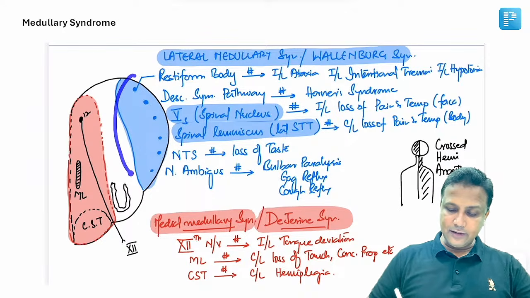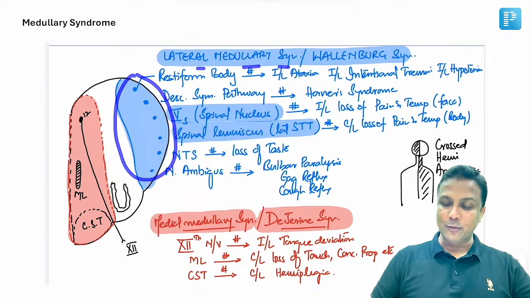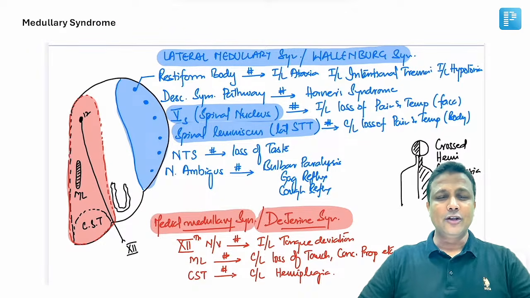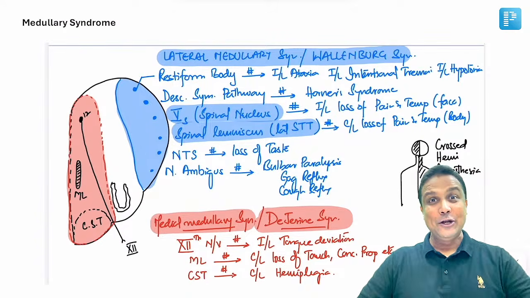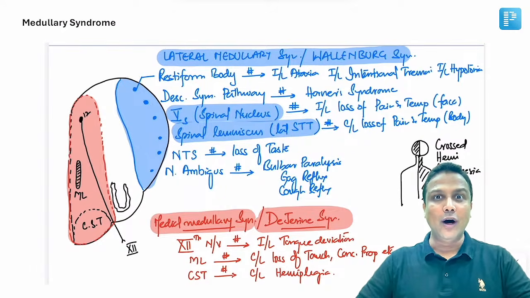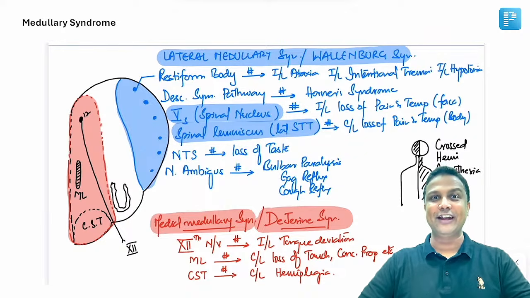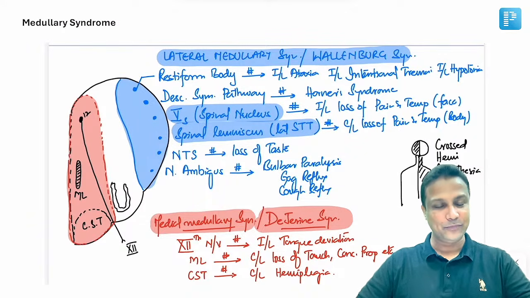Similarly, if this lateral part is involved, the lateral medullary syndrome or Wallenberg syndrome, which always has a question in your exams. So please pay attention here, 200%, my dear friends. This is a very important slide right now.